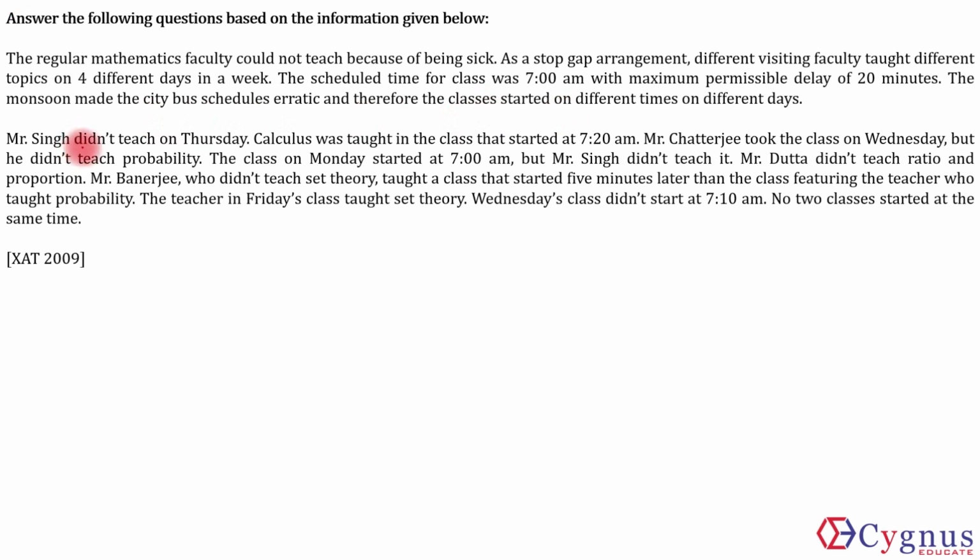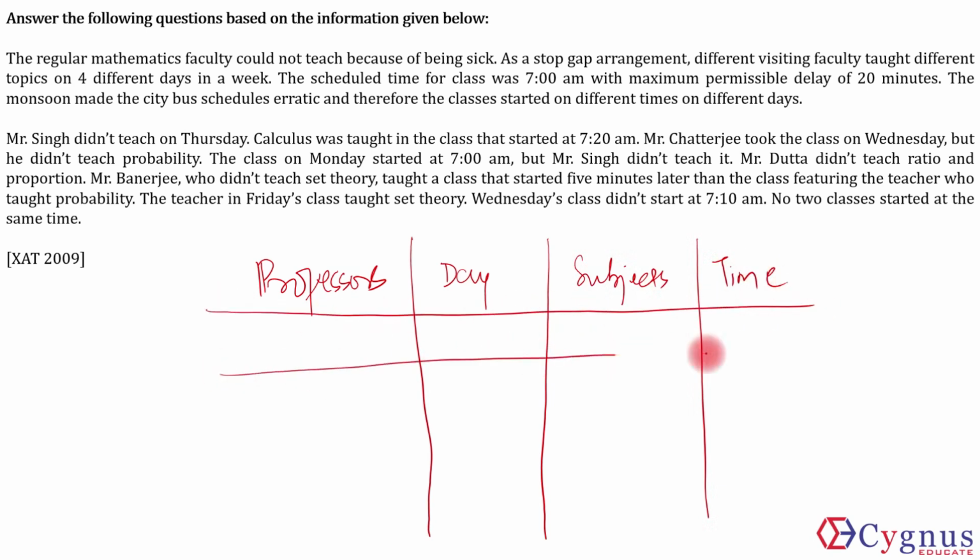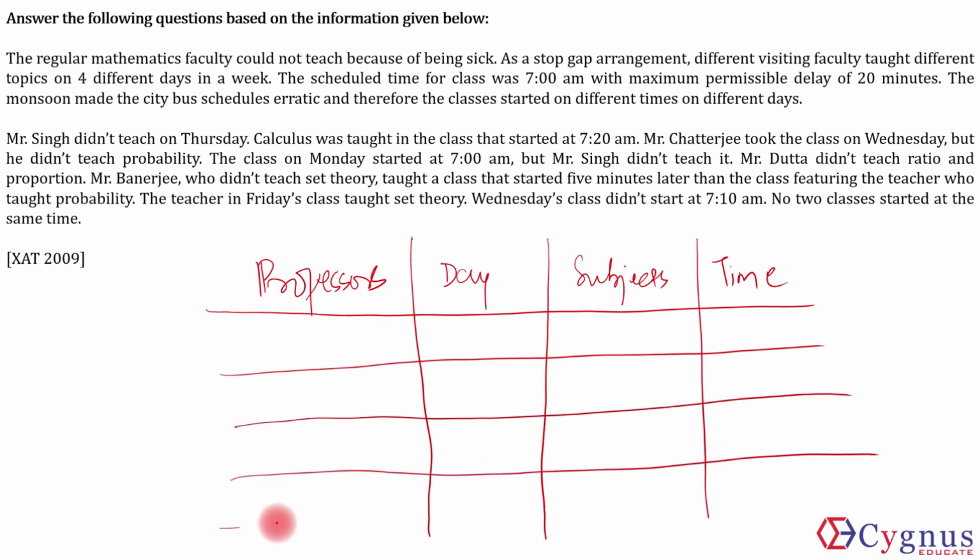Okay. So there are certain professors who are teaching on different days of the week, teaching different subjects, and starting the class at different times of the day. The class is supposed to start at 7 but the maximum permissible delay is 20 minutes.